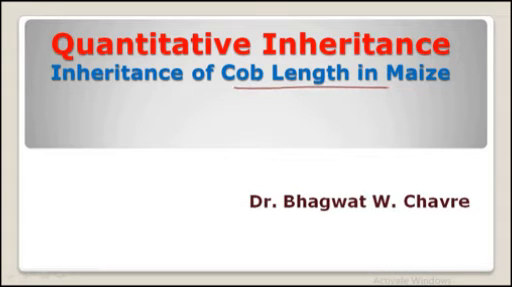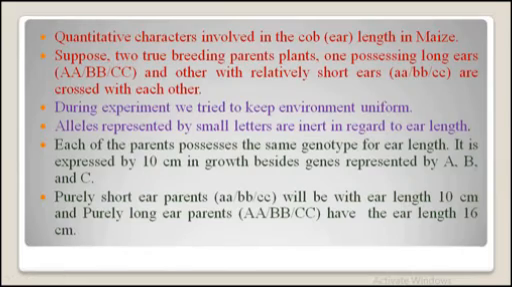In this video we will learn about an example of quantitative inheritance, and that example is cob length in maize. In the previous video we already discussed the concept of quantitative inheritance and the difference between quantitative and qualitative inheritance. So let us understand this concept with an example, that is cob ear length in maize. This is the example we have selected for understanding this concept.